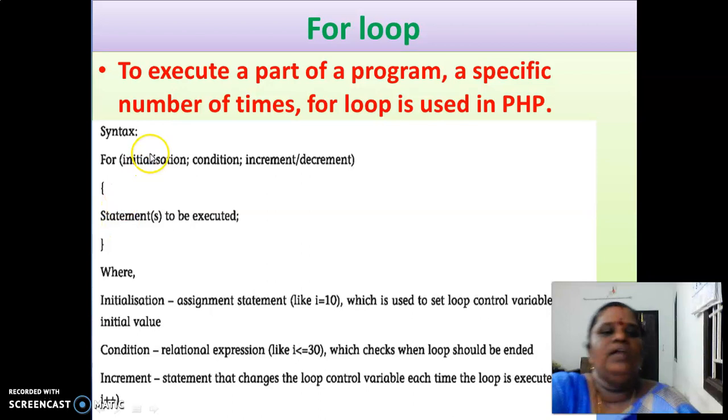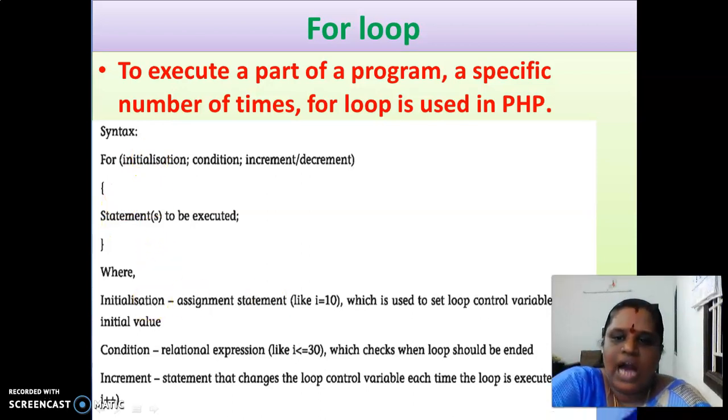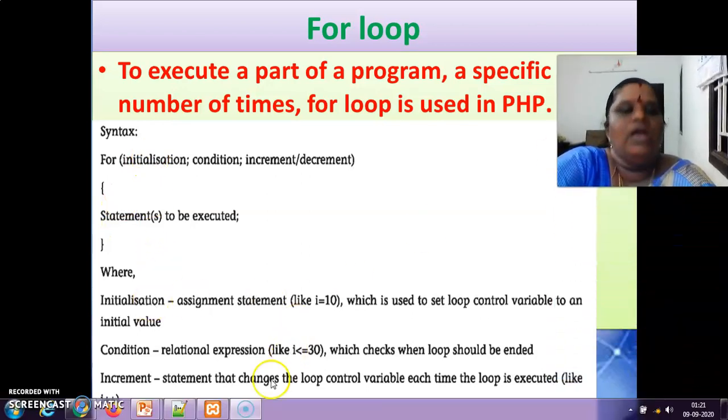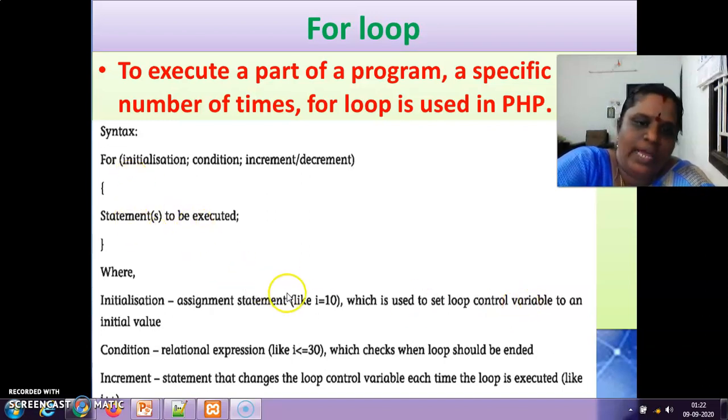Okay, where this initialization is assignment. This initialization statement is assignment statement like I is equal to 10, I is equal to 1, which is used to set the loop control variable to an initial value. So this initialization statement sets the loop control variable to an initial value like I is equal to 1.